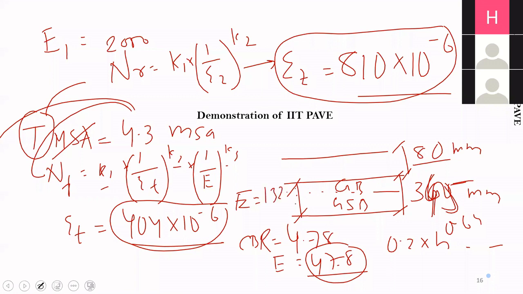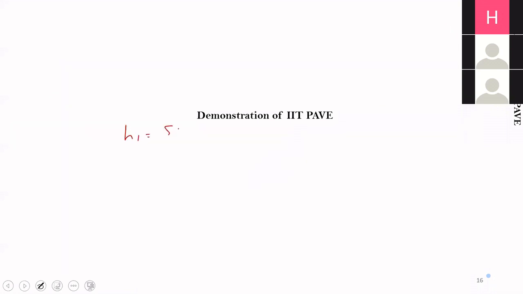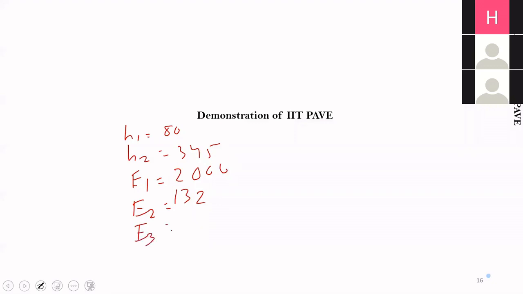So in summary, we have H1 equal to 80 mm, H2 equal to 345, E1 equal to 2000, E2 equal to 132, and E3 equal to 47.8. The Poisson's ratio of all these three layers is taken as 0.35. So this is the input we will give in the IIT PAVE software.